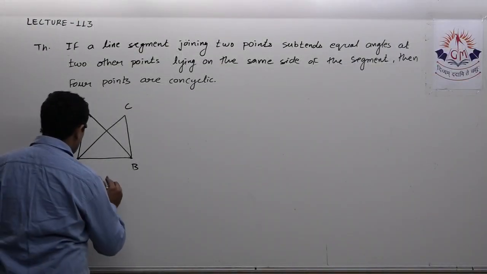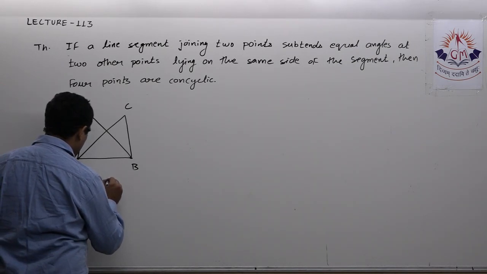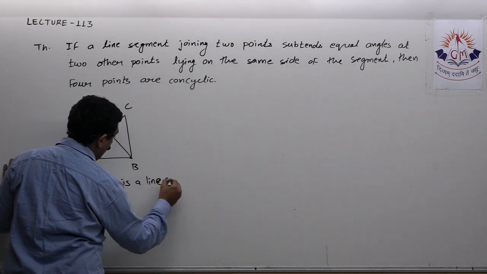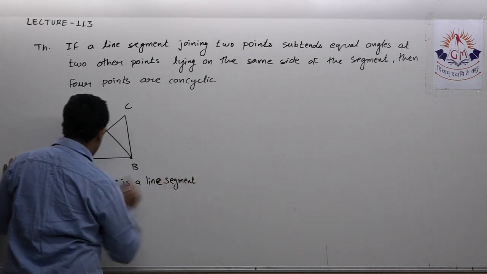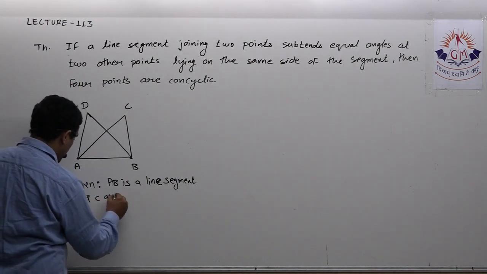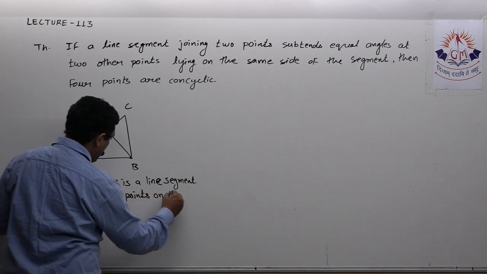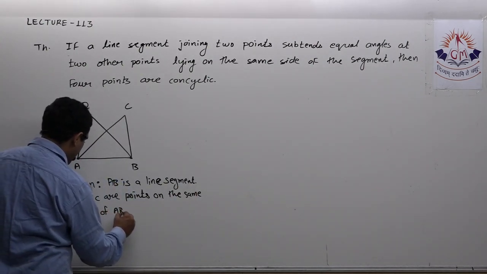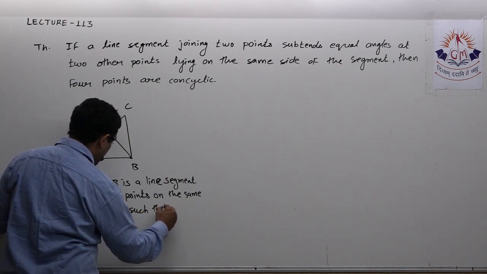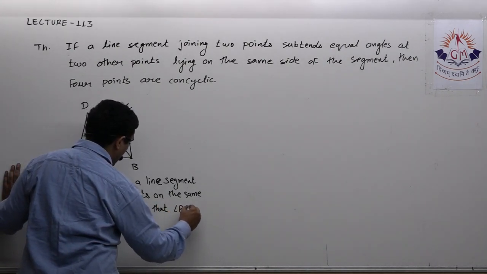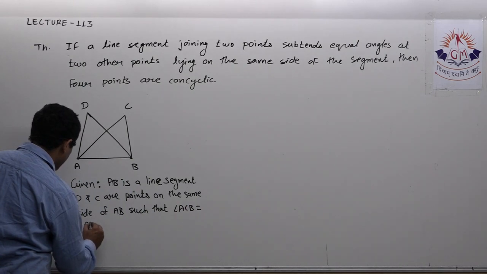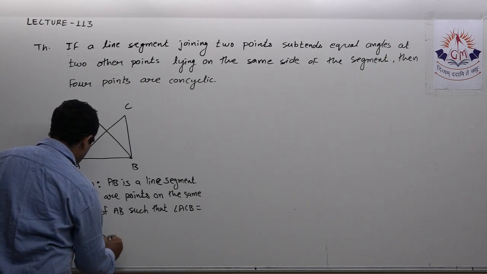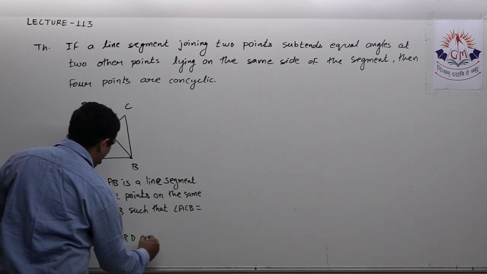Given: AB is a line segment, D and C are points on the same side of AB, such that angle ACB is equal to angle ADB. To prove: A, B, C and D are concyclic.